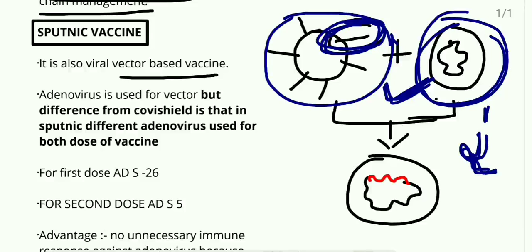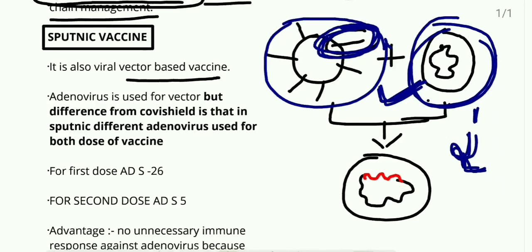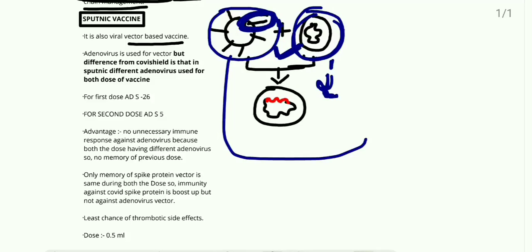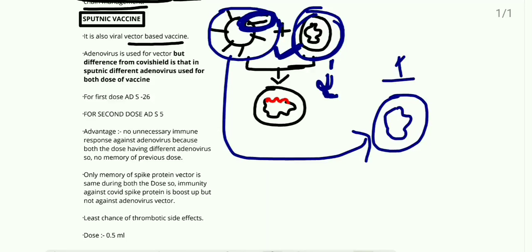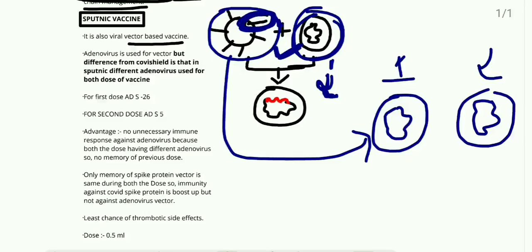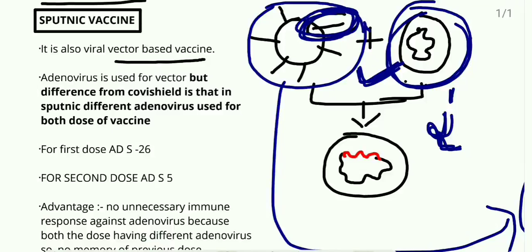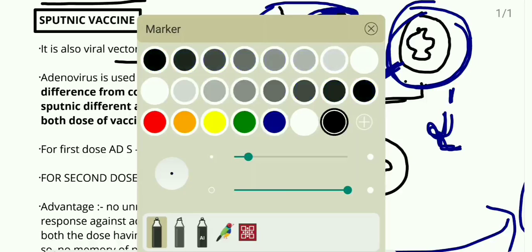But in the case of the Sputnik vaccine, we are using a different adenovirus for the first and second dose. Suppose the COVID virus with the spike protein remains the same, but the adenovirus for the first dose and the adenovirus for the second dose are different. Now let's see the theory.